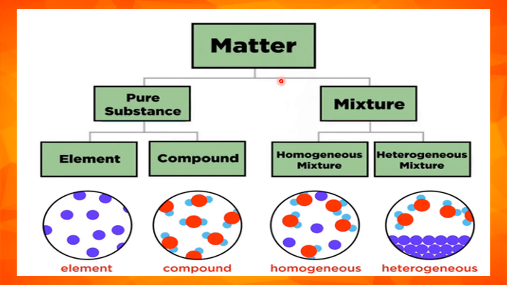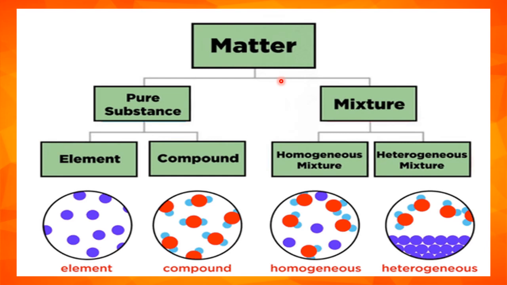We see a lot of substances or matter of different kinds around us. These substances occur in nature in both pure and impure form. A pure substance is a substance which is made up of only one kind of particles. Elements and compounds are the pure substances. An impure substance is a mixture of two or more substances.